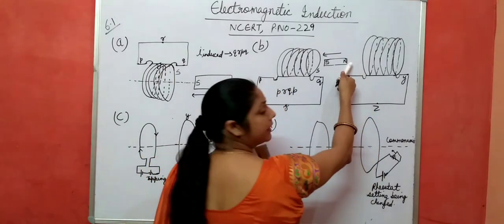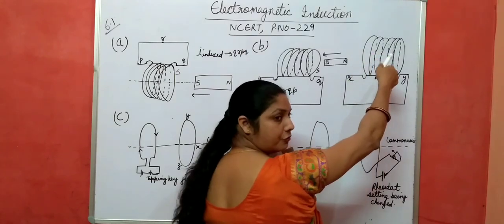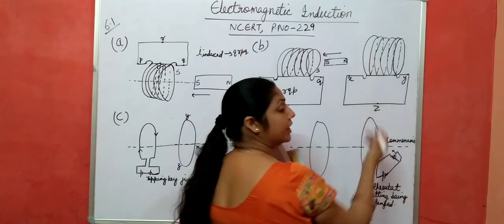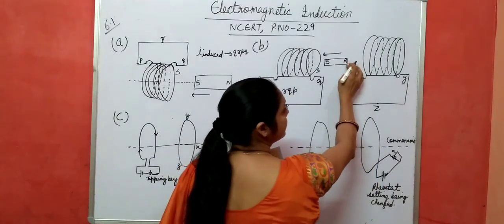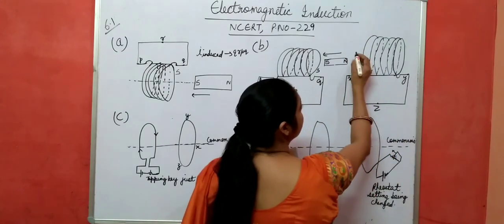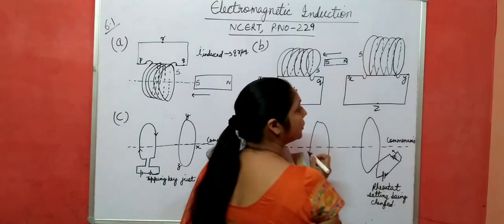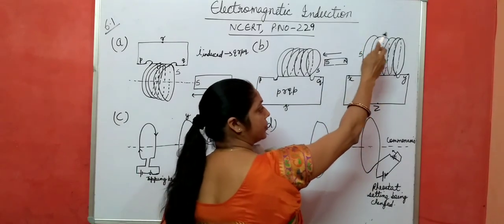Here the magnet is moving away from this coil. So there is a decrease of magnetic flux. Then the direction is such that it tries to increase the magnetic flux. It means this coil wants to move the magnet towards itself. So this end becomes again south pole. South pole means again from this side clockwise direction, right?